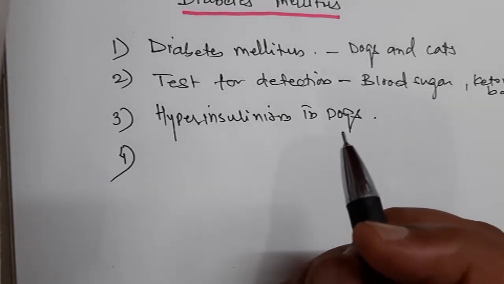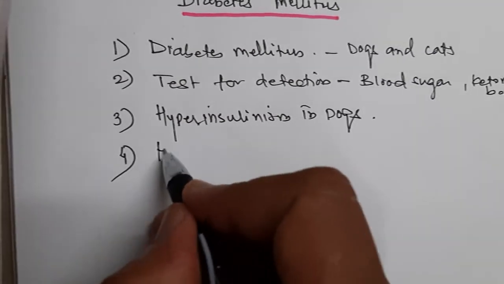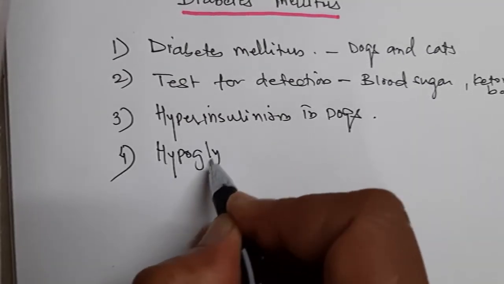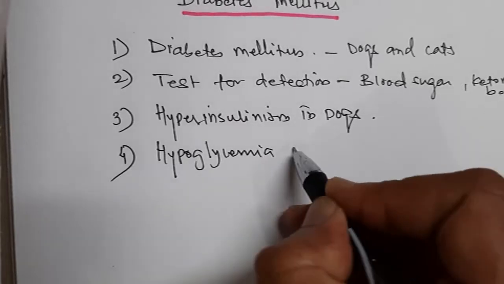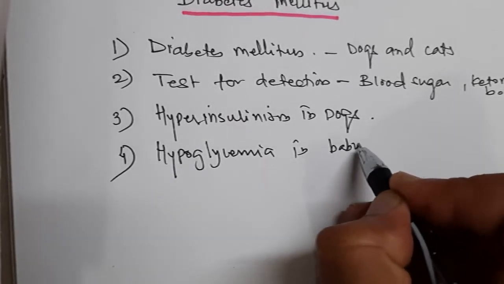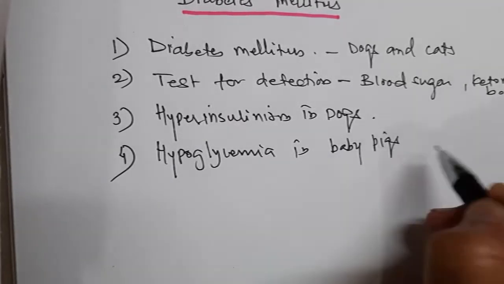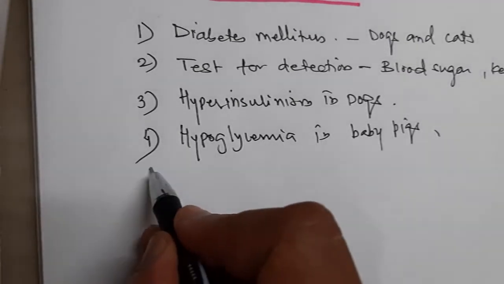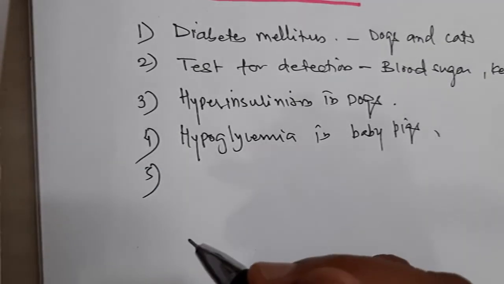Then hypoglycemia in baby pigs, or piglets. That is also one of the topics we'll cover.